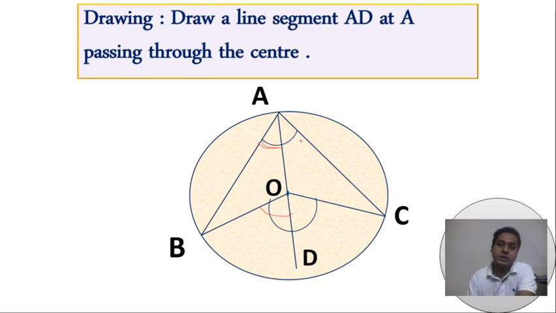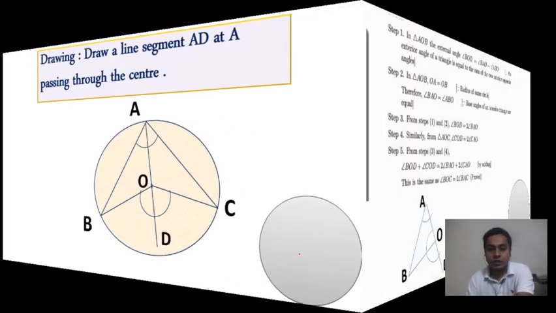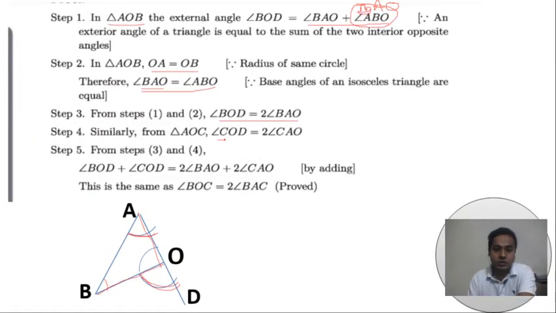If we consider triangle AOC, similar to this triangle, what can we prove? It is easy to say COD is equal to 2CAO, a similar condition. COD is equal to 2CAO. We denote this as equation 1 and this as equation 2.